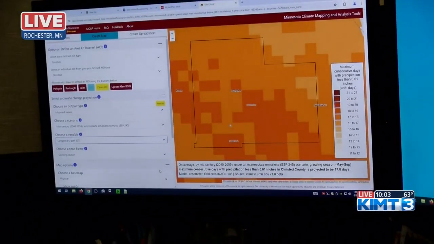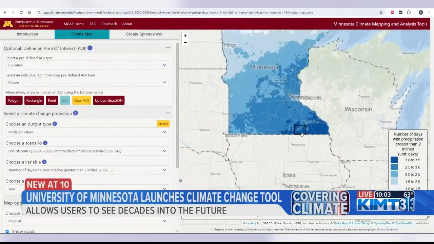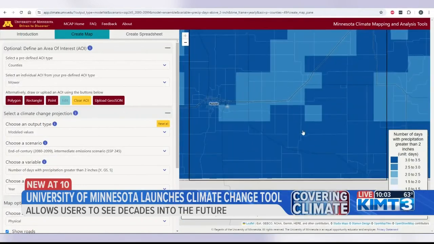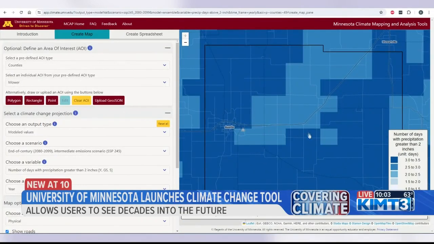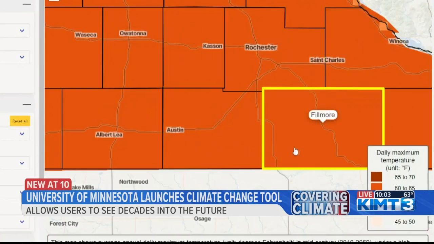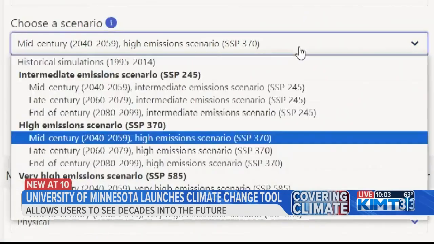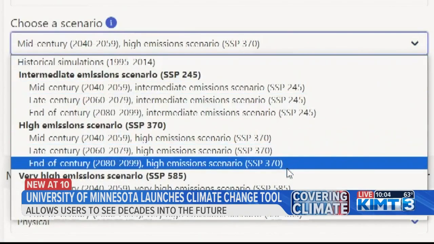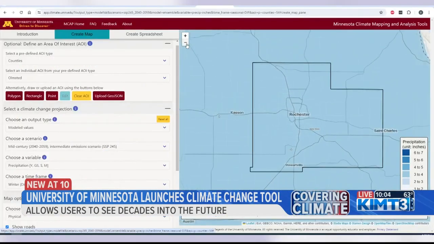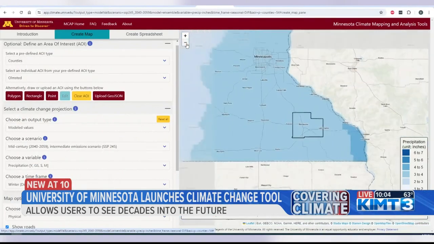MCAP says it takes projections from the world's best climate change model that only tracks stretches of areas of about 60 miles, which is like Rochester to Winona. Then MN Climate takes all that information and narrows it down to a 2.5 square mile radius with higher resolution. It forecasts long-term averages and not day-to-day predictions, but it gives you a sense as to how the climate can change into the future compared to what we're used to in the past.